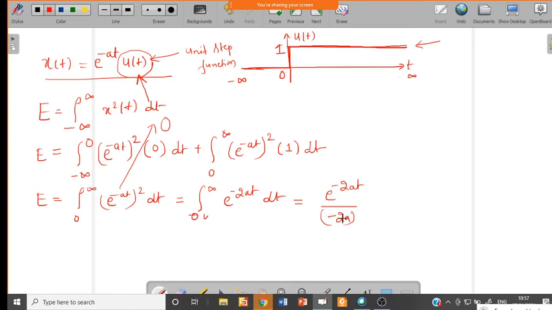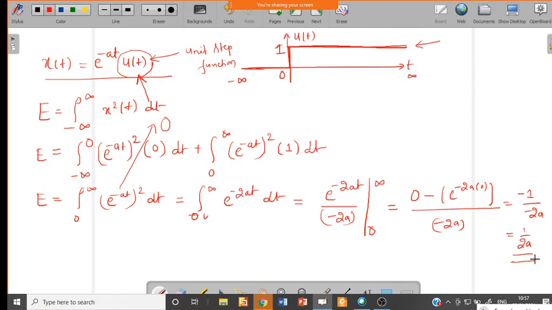Okay, so then we have to use that standard formula, and based on that we have to do the integration. Where the integration limit exists, it is from 0 to infinity. So now we have to substitute the values for t, that is 0 and infinity. If I substitute infinity for t, e power minus infinity will become 0, minus, and if you put t equal to 0, you will get e power minus 2a into 0. Anything to the power 0 is 1, so this is nothing but minus 1 divided by minus 2a, and it will give 1 over 2a.